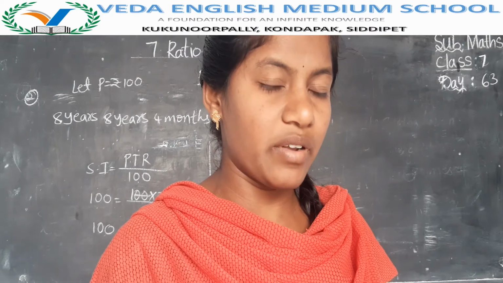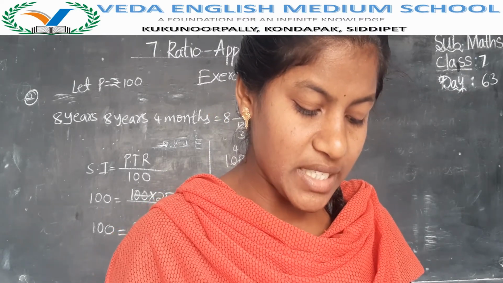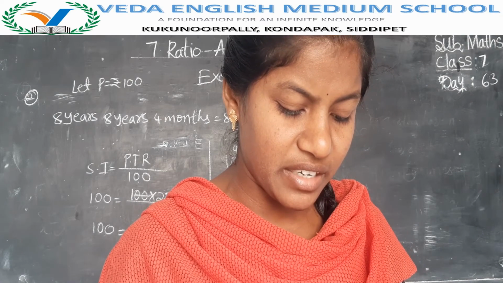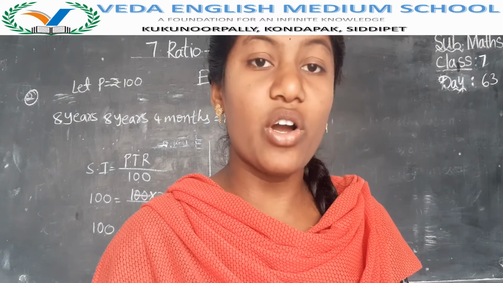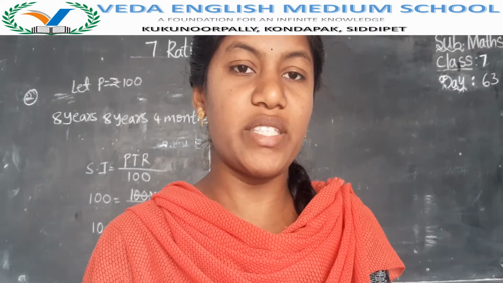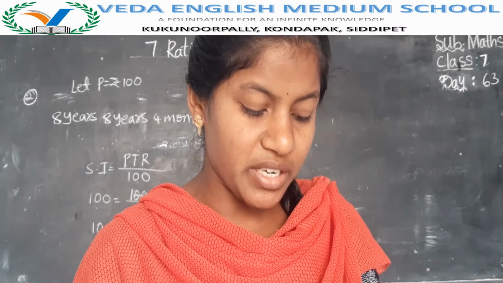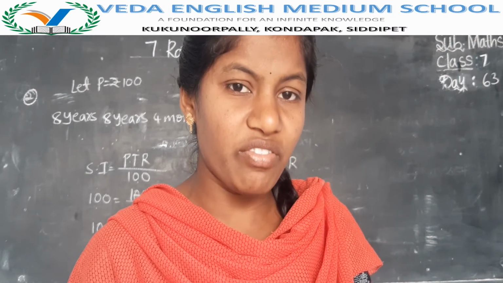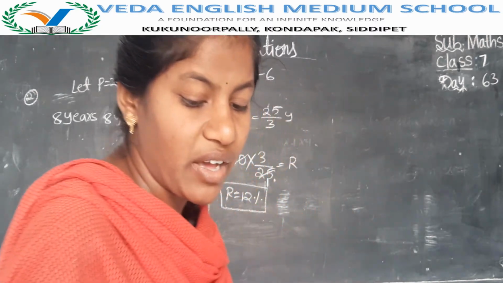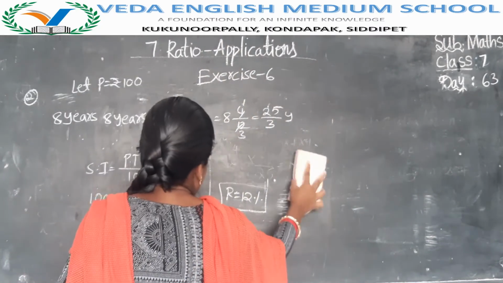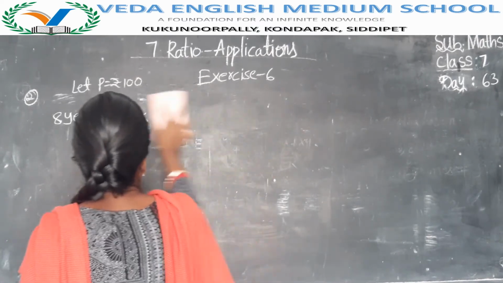Then to encourage the children's savings, they give 6% interest if the amount exceeds 10,000. Otherwise the interest is 5%. Now they have deposited 9,000. For 9,000 rupees, how much interest will they get? Here we have everything: principal is there, rate of interest is there, time is there. Then we have to find the simple interest.